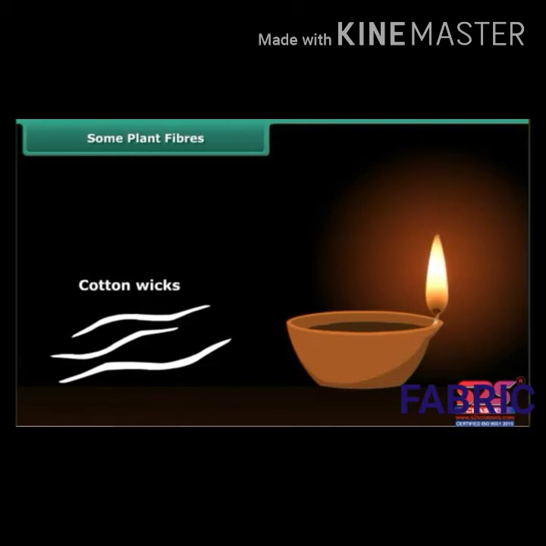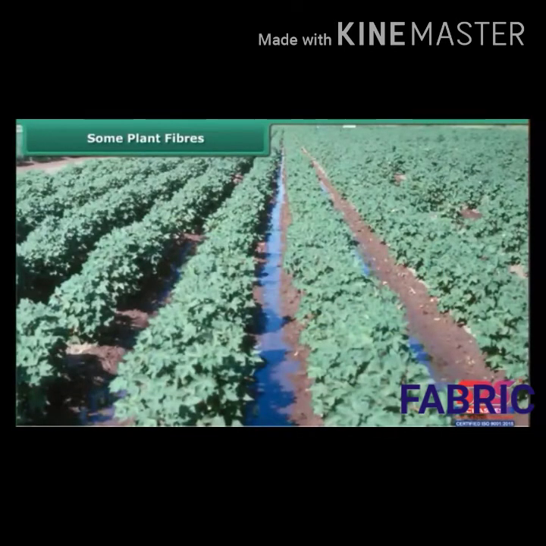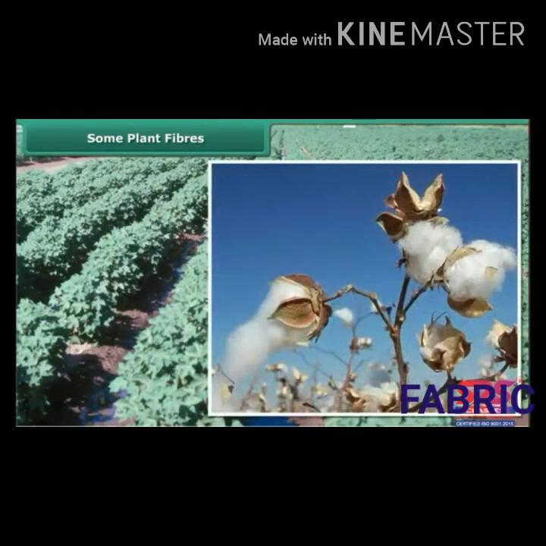You may have made cotton wicks for earthen lamps. They are made up of cotton. These cotton plants can be grown in black soil and in warm climate. The fruits of the cotton plant, after maturing, burst open and seed covered cotton is obtained.